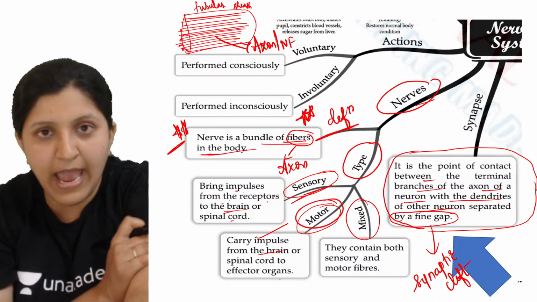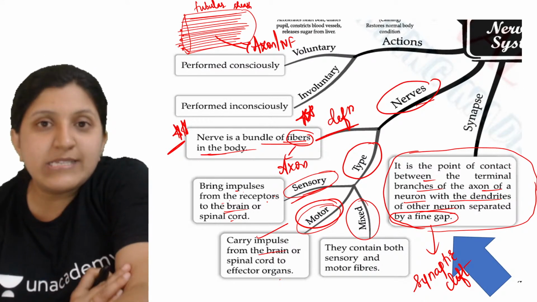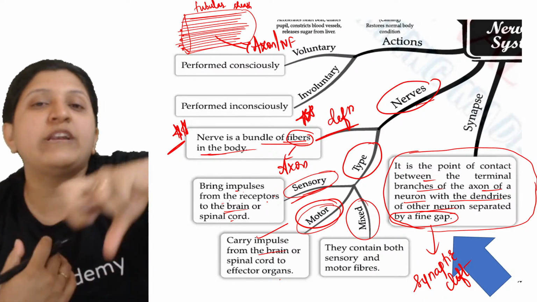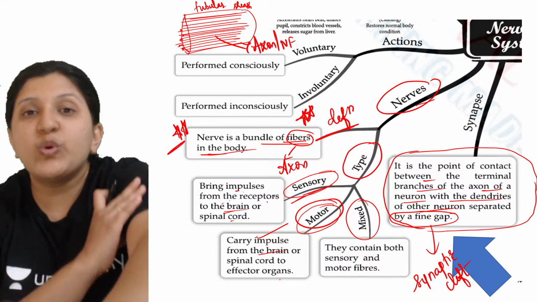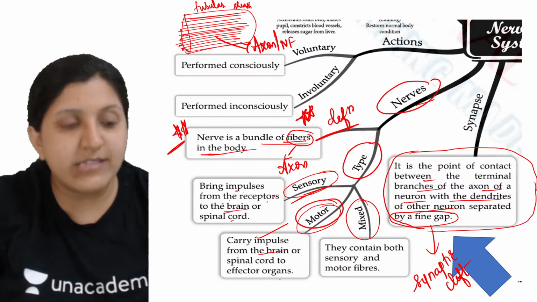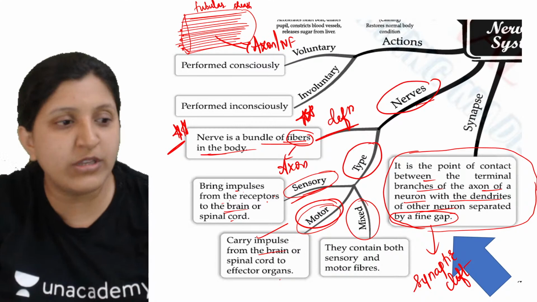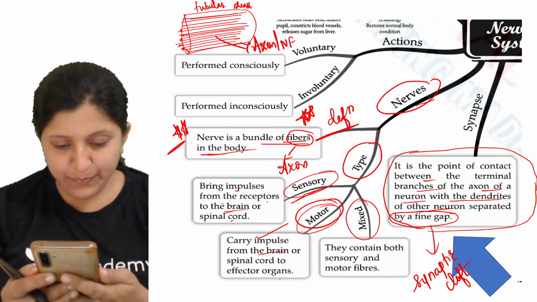The muscles of your hand get the signal through the motor nerve, and that is for the hand movement. So in your hand you can find a mixed nerve, which means a sensory nerve is present and a motor nerve is also present. Any doubt? Is this clear?